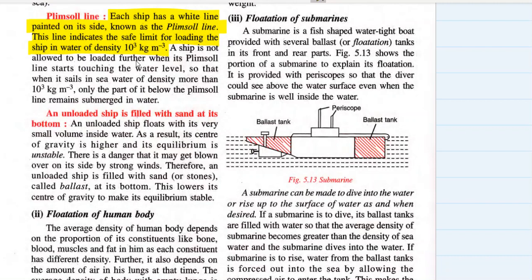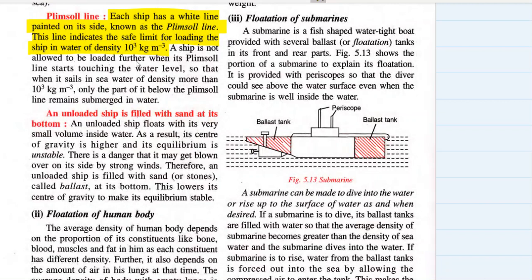If a ship submerges more than the plimsoll line level, then it is dangerous. The ship can sink anytime. If a huge wave comes, or if it is a rough sea, or if the load is increased further, the ship will sink. So the plimsoll line is the capacity. It shows the level up to which a ship can submerge in water safely.